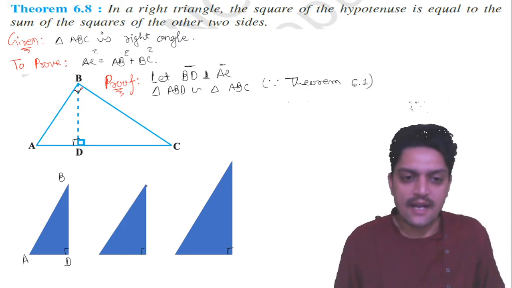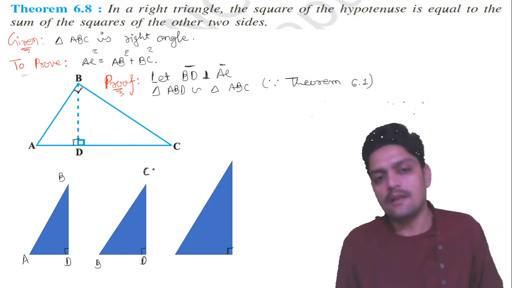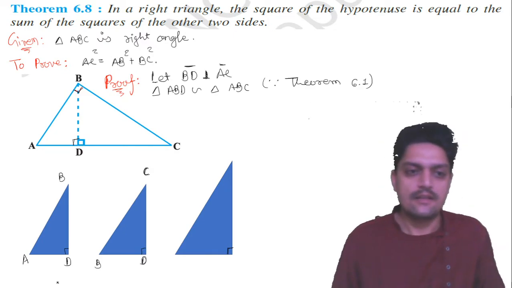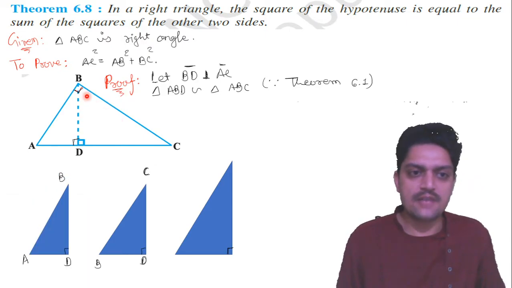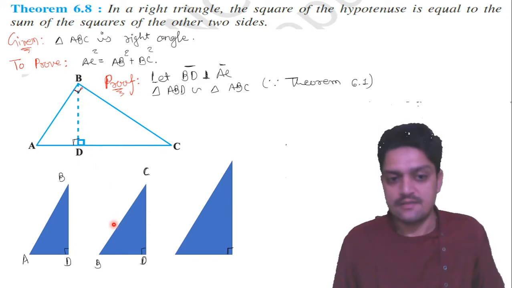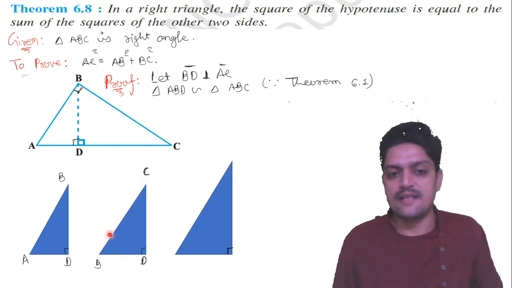Now let me write this triangle's name. This is the BDC triangle. So this will become B, this will become D, and this is the top side, which is C. Now clear? If you tilt this triangle BDC so that BD becomes the base, then automatically BC becomes the hypotenuse, as I have shown here.